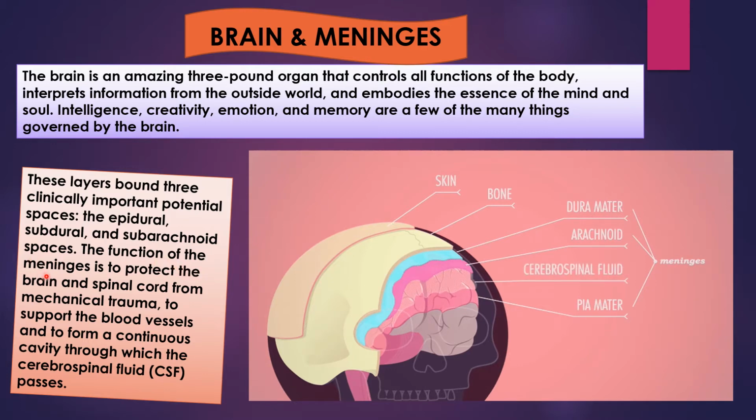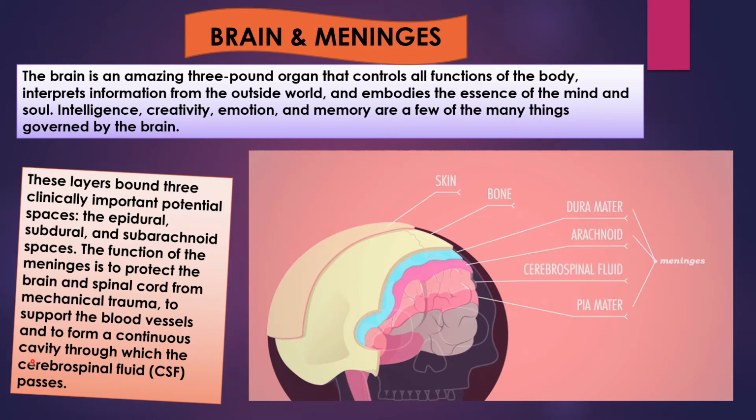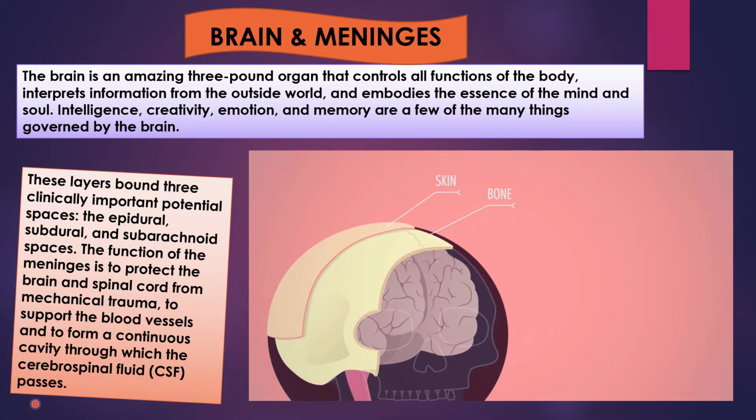The function of the meninges is to protect the brain and spinal cord from mechanical trauma, to support the blood vessels and to form a continuous cavity through which the cerebrospinal fluid or CSF passes.